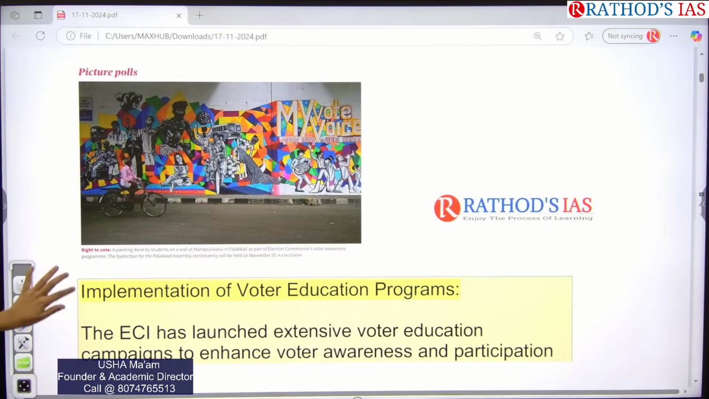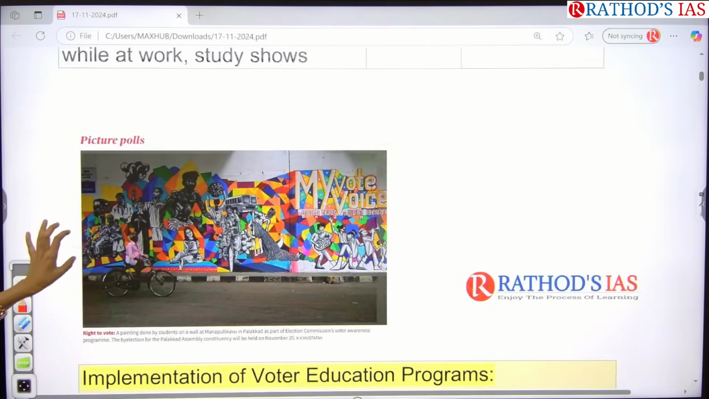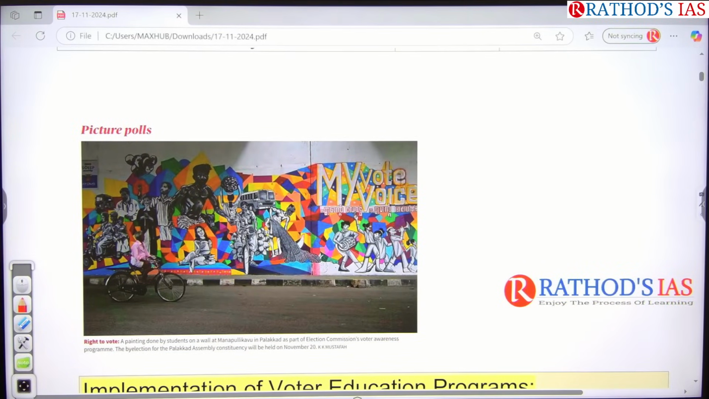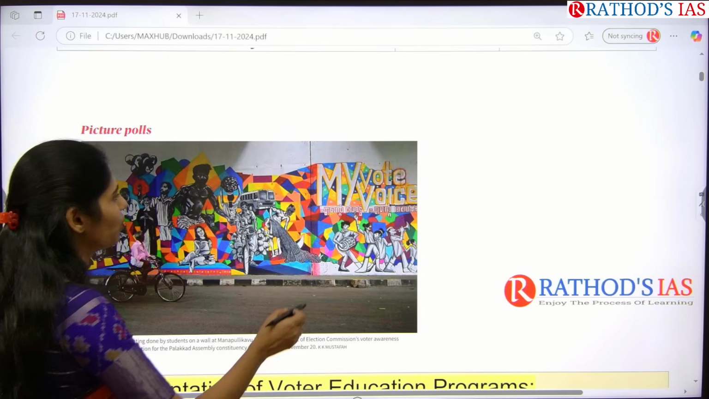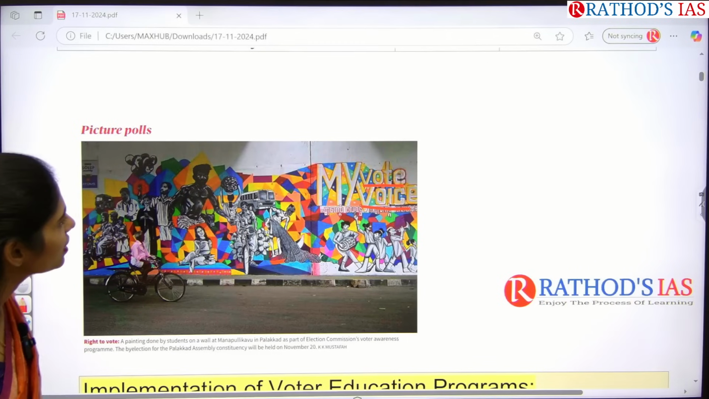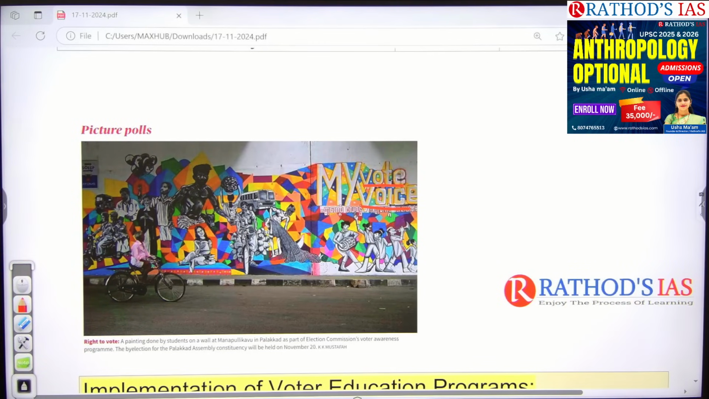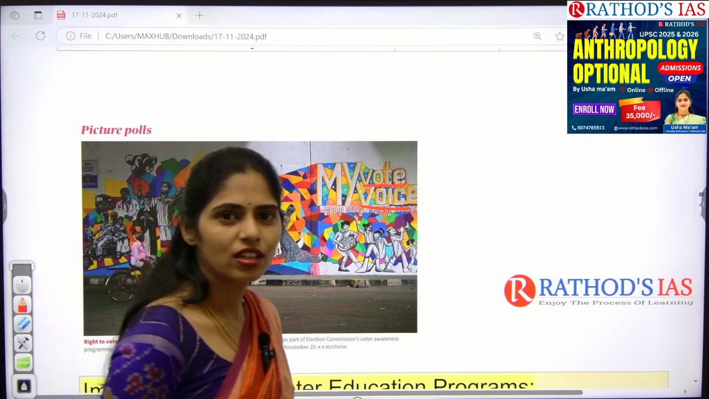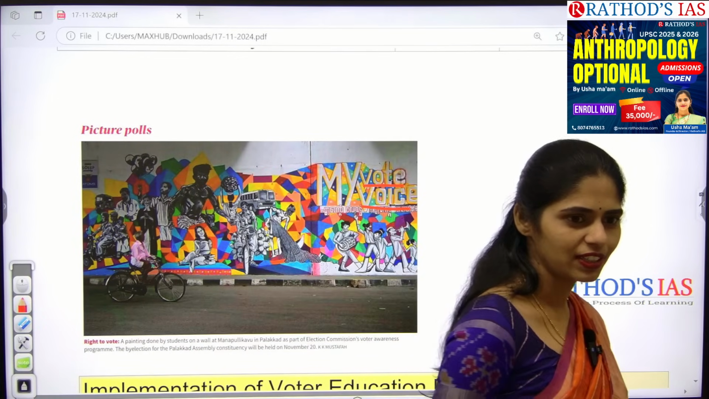Okay, see this image, guys. What is this image about? Something is written here, something is painted: "My vote, my voice." So what is this painting about? It is about elections. We can take it as an example of awareness about elections for voters.